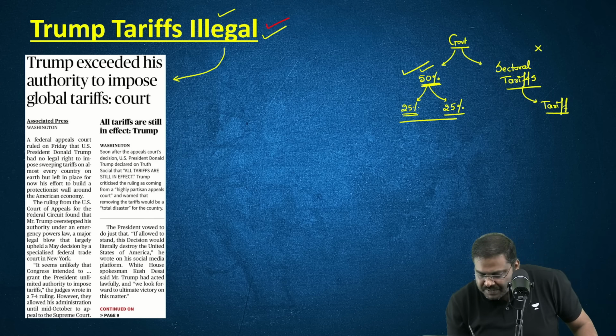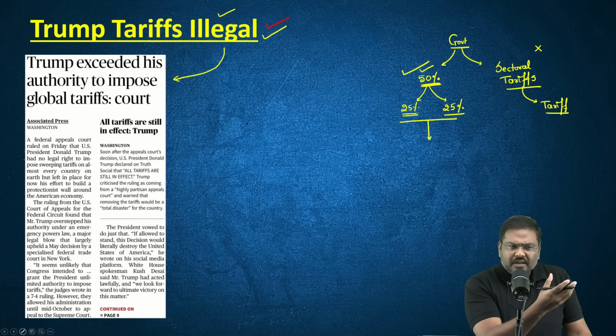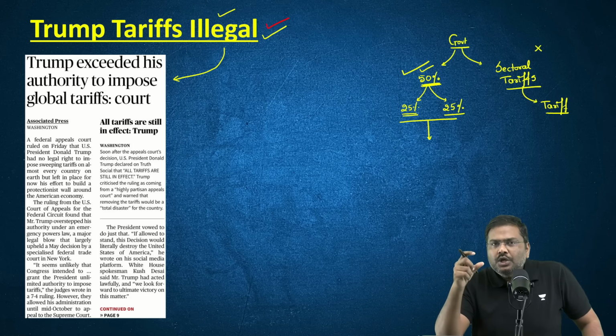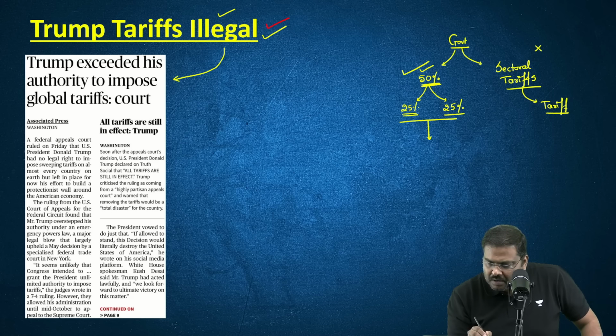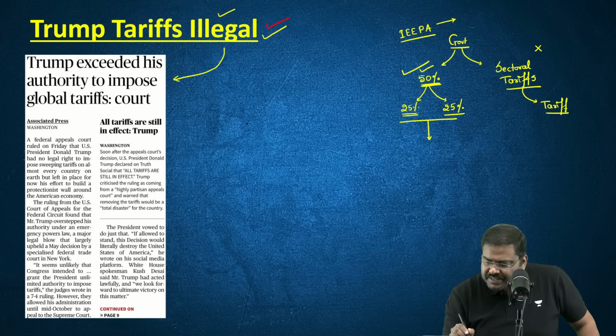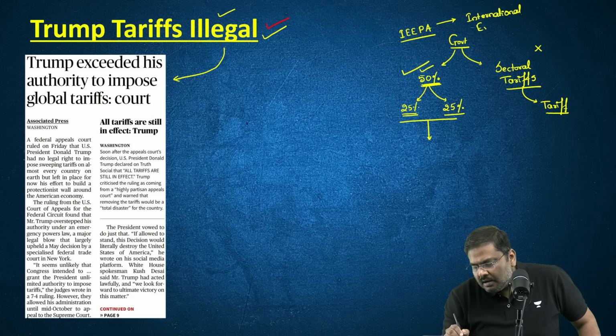The government of USA, while announcing these kinds of tariffs on India as well as many other trading partners, used a provision from a piece of legislation by the name of IEEPA. What is IEEPA? IEEPA stands for International Emergency Economic Powers Act.